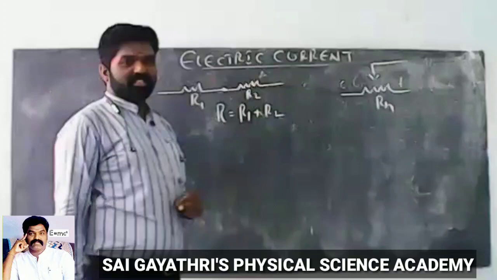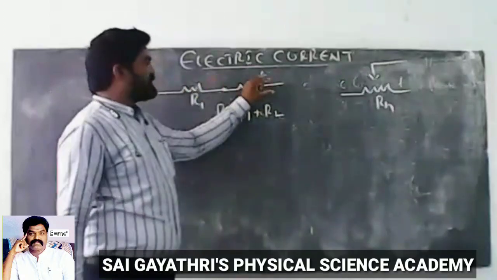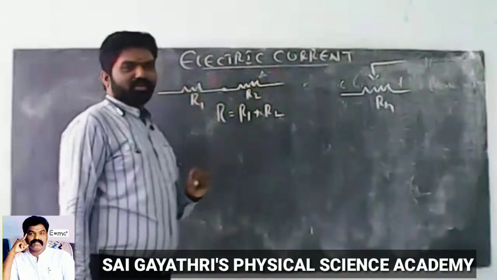Here, battery negative terminal to positive terminal, so plus V2, and come towards the point E, that equals 0. Then it is written as minus I1 R3 minus I2 R3 minus I2 R2 plus V2 equals 0.